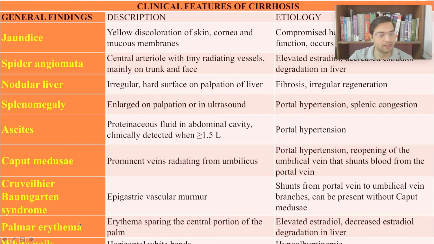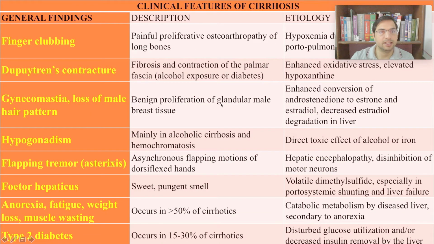Then palmar erythema, white nails. Right, white nails is also a characteristic feature of cirrhosis. Palmar erythema, finger clubbing, right? Dupuytren's contractures, there will be contractures of the hand. You can have a look, especially in alcoholic people, these Dupuytren's contractures are found. Then gynecomastia, right? Hypogonadism, flapping tremors, fetor hepaticus, anorexia. You can have a look over them.